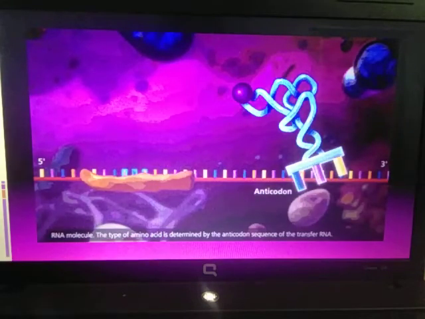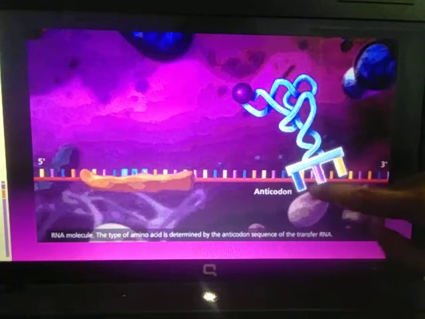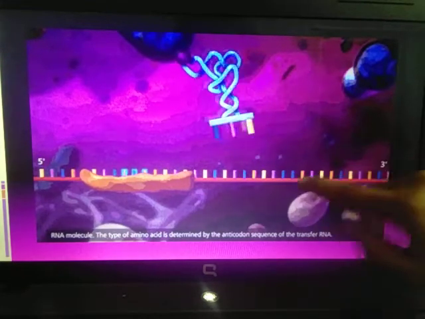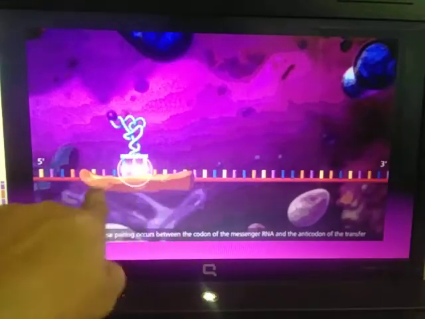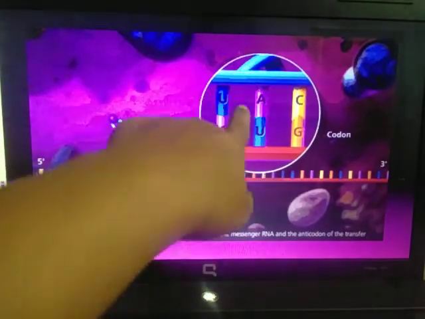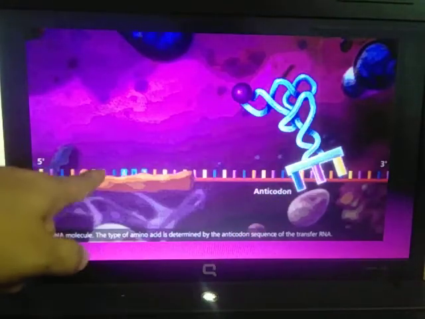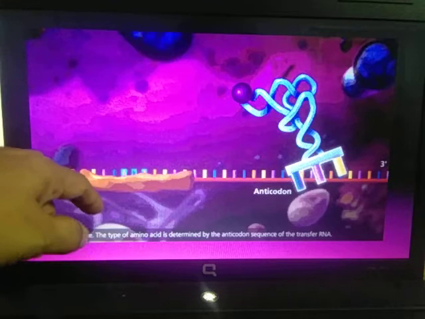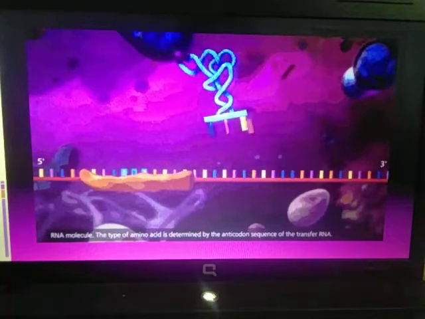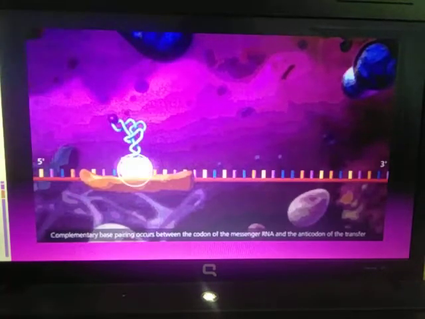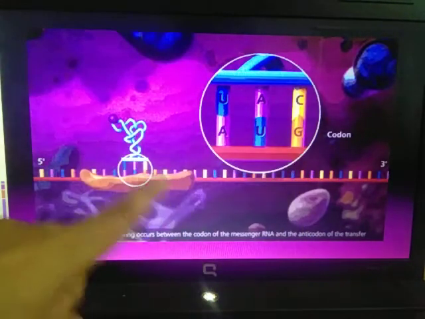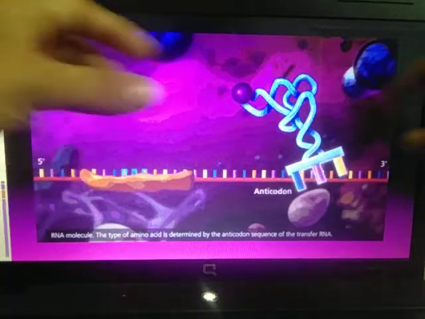Now you can see a GIF over here. This is the structure of transfer RNA. Here this is the anticodon, here there is the amino acid. Fine. Now how is it going? This is the mRNA strand which is here. This is the ribosomal unit, the smaller subunit it is called. Okay, fine. So here it is getting attached, and you can see that the first codon on the mRNA is always AUG, which is also called the initiation codon. So the initiation process will start here, otherwise they will not know where to start. So always remember, AUG is the first codon for starting protein synthesis.